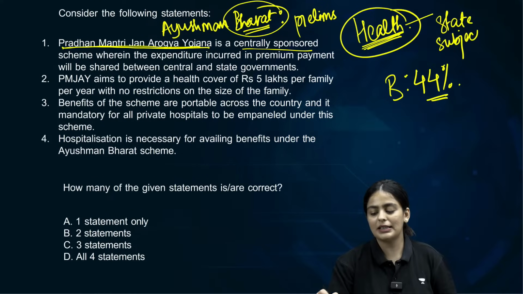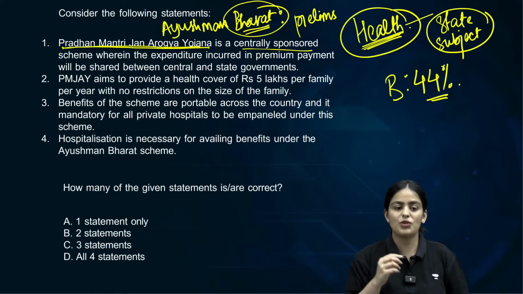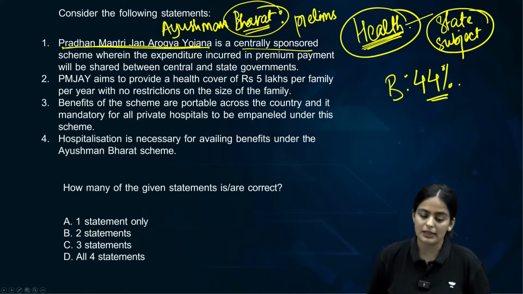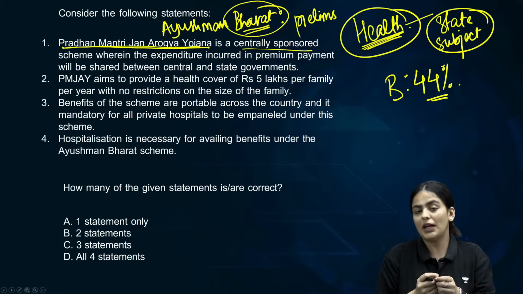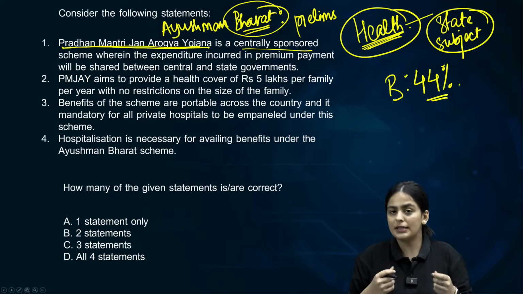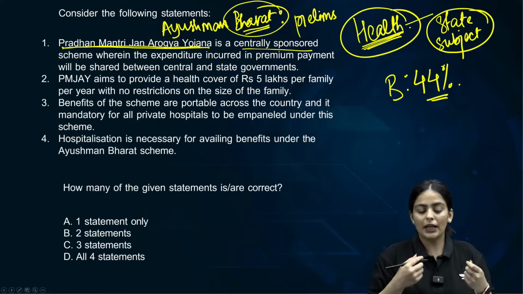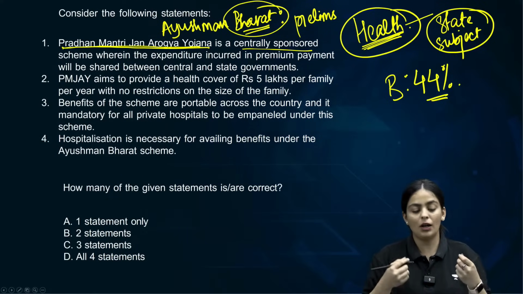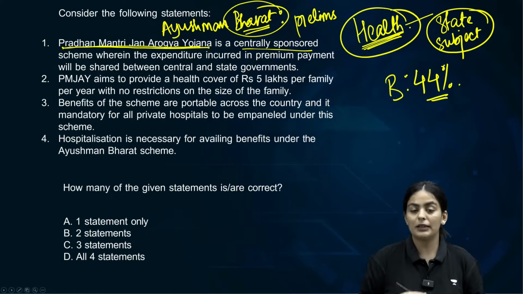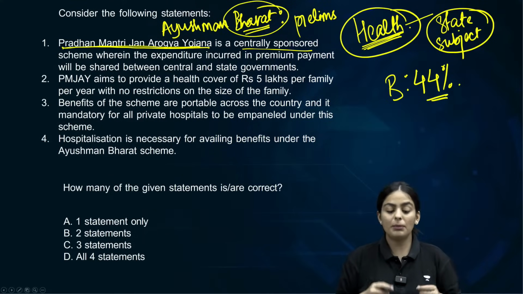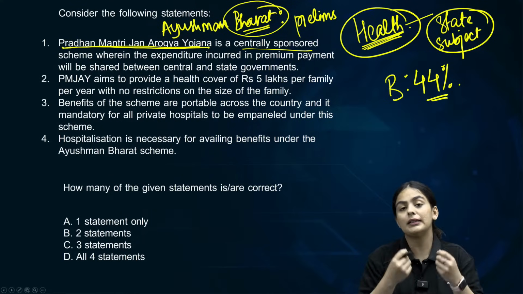Please understand that health as a subject is in the state list. So any premium that will be given to an insurance company or a trust in order to provide these benefits does not have to be given by the beneficiaries. The premium will be provided by the government.